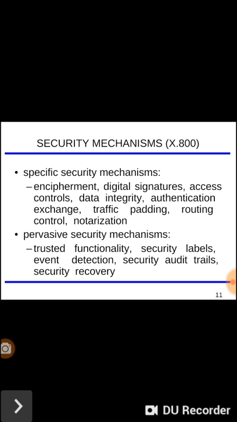Encipherment, digital signatures, access controls, data integrity, authentication exchange, traffic padding, routing control, and notarization. These are the mechanisms that come under the specific security mechanisms.